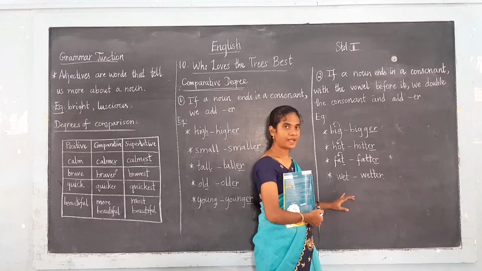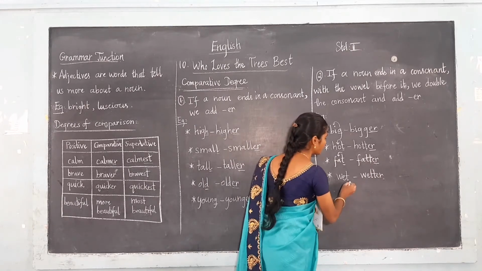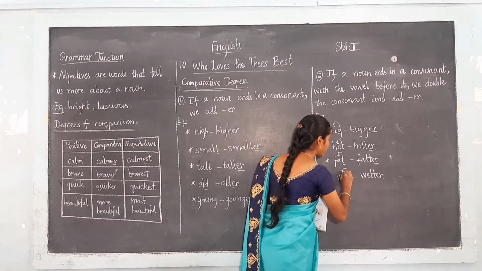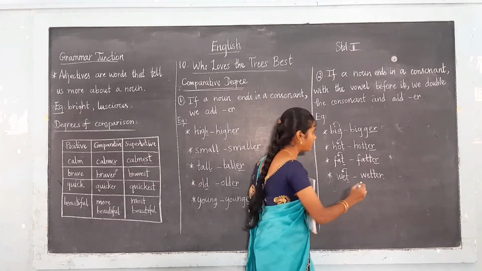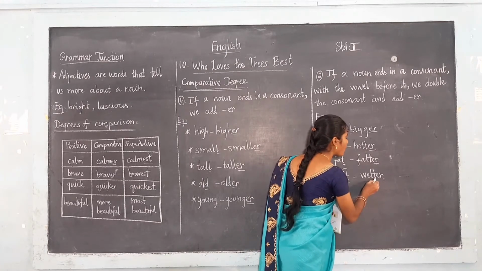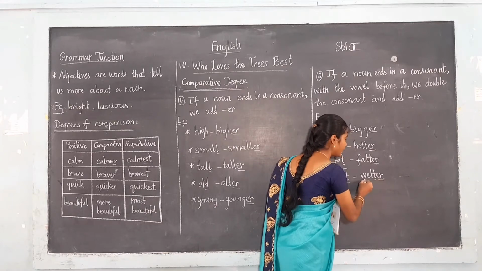See the next one, wet. What is the spelling? W-E-T. So the word ends with a consonant, and before that there is a vowel E. E is the vowel. So what do we have to do? We have to double the consonant. We have to write the consonant letter again, and next add ER. That is wetter.